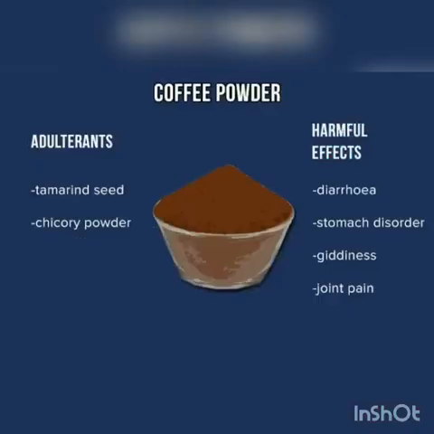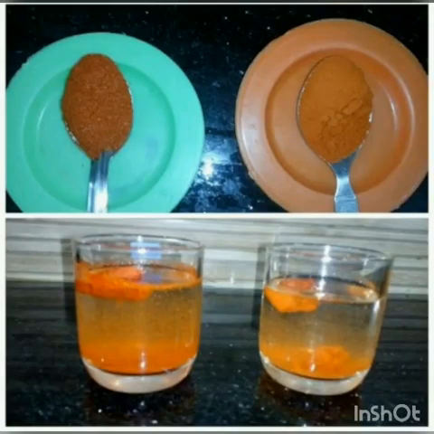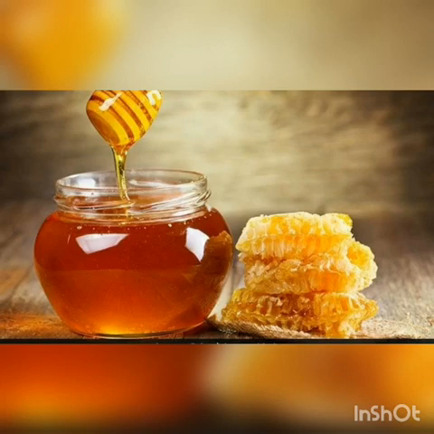First one. Second one is the coffee powder. Sprinkle a few pinches of coffee powder in a glass of water. If the coffee powder is pure, it floats. If it is adulterated with tamarind powder, it settles down. Or if you have honey, dip a cotton in honey and light it with a matchstick. Pure honey burns, while the adulterated honey with sugar solution gives a cracking sound.